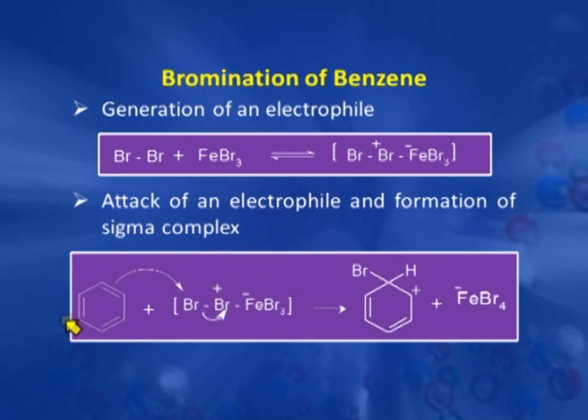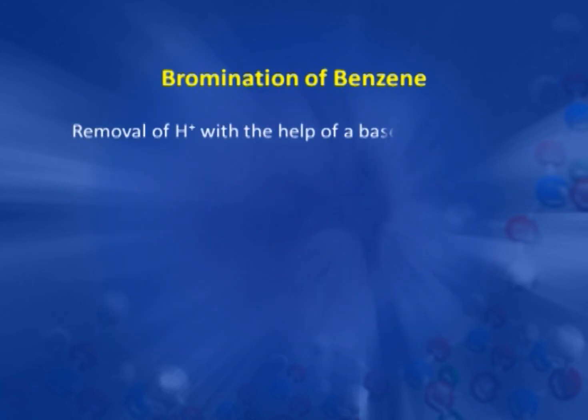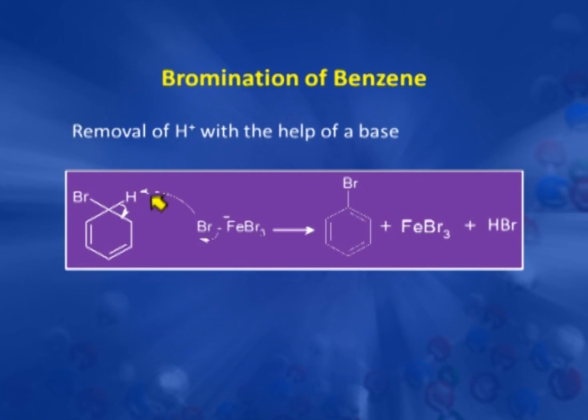This is a nucleophile, it attacks this bromine and there is a breaking of this bond, a removal of FeBr4 minus, and formation of the intermediate benzenonium ion. Again this benzenonium ion gets stabilized via delocalization of positive charge and gives the stabilized sigma complex. Now, the next step is removal of this H plus with the help of a base. The base is FeBr4 minus.